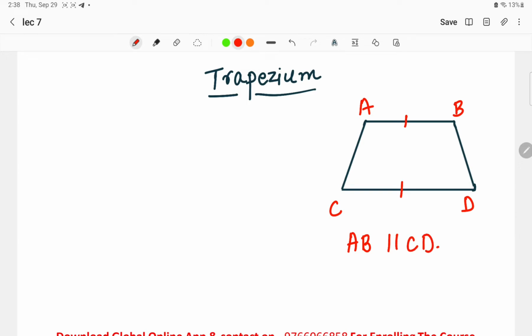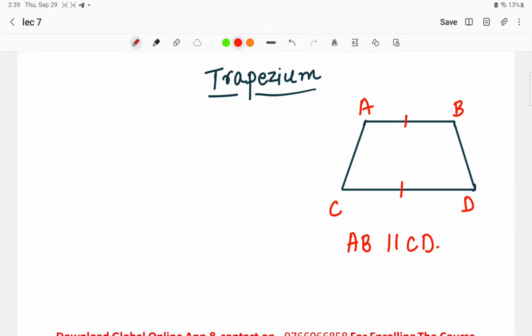This is the thing that we have to keep in mind. And the second thing is that a trapezium is a quadrilateral with one pair of parallel opposite sides. These sides are opposite to each other, that is AB is opposite to CD as well as AB is parallel to that of the CD.